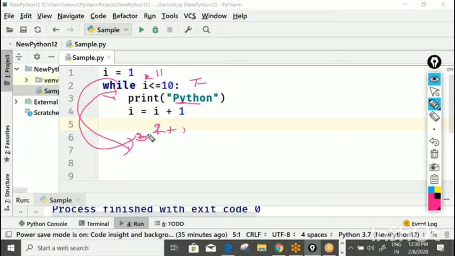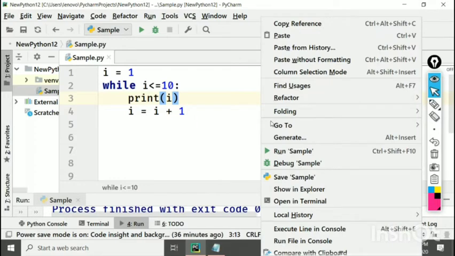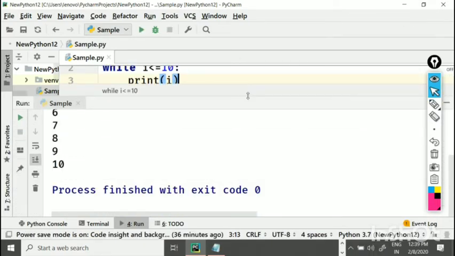Now, in place of Python, I just want to print the numbers from 1 to 10. Tell me, what should I give? I just want to display the numbers from 1 to 10. Without quotations, it will print whatever is the value of i. 1 to 10, it's printing.